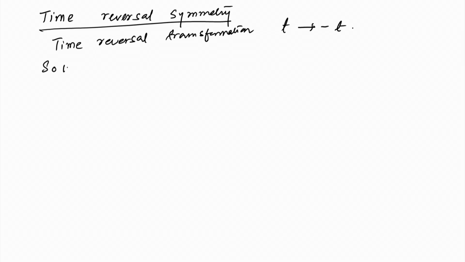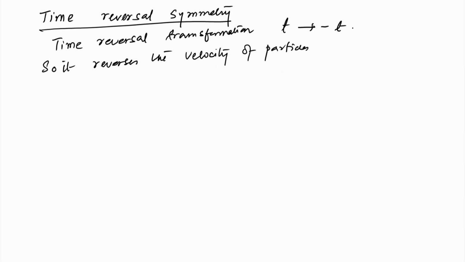So, it reverses the velocity of particles but does not affect positions.